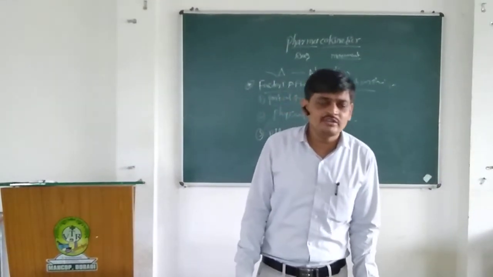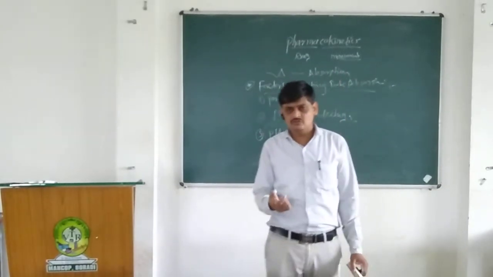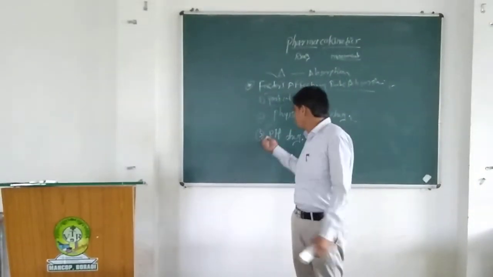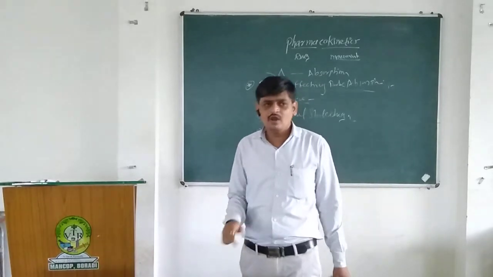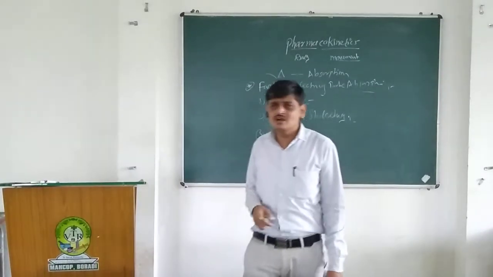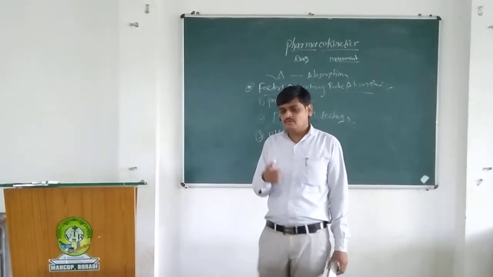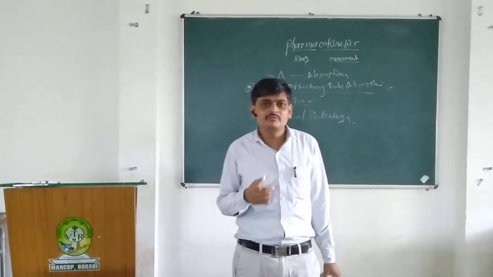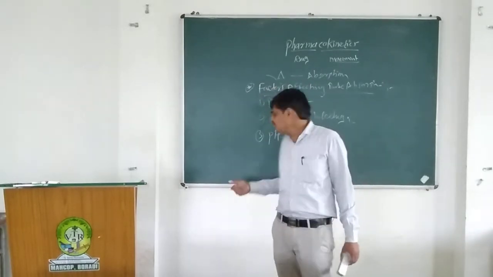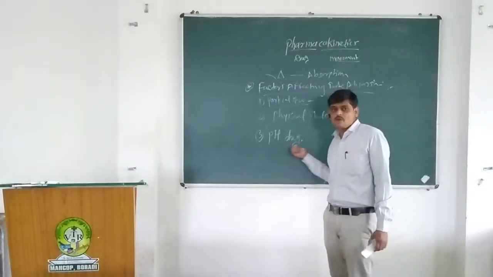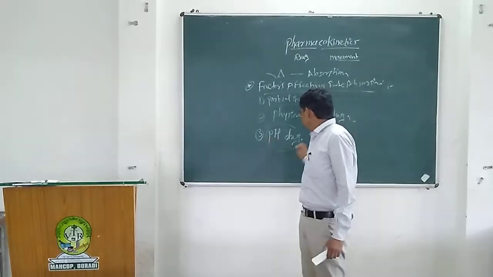For example, in the case of acidic drugs like paracetamol and aspirin, these are acidic drugs, and they are rapidly absorbed in the stomach in an acidic medium. And for example, barbiturates are basic drugs, and they are absorbed more in the intestine. So pH also affects the absorption of drugs.